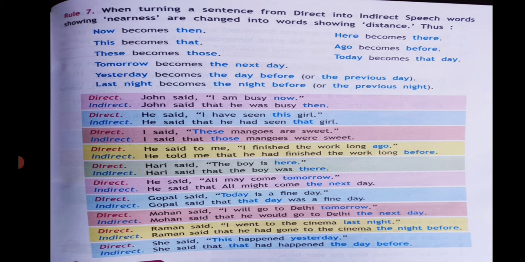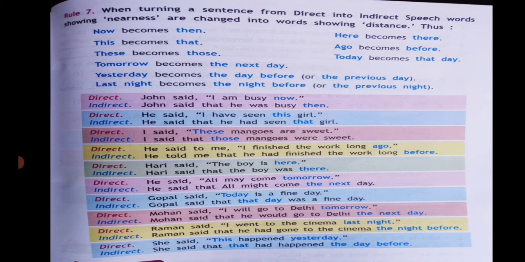He said, "I have seen this girl." He said that he had seen that girl. I said, "These mangoes are sweet." I said that those mangoes are sweet. He said to me, "I finished the work long ago." He told me that he had finished the work long before.